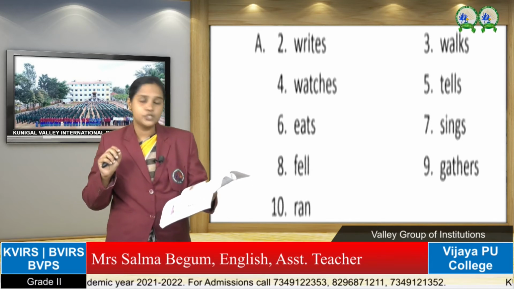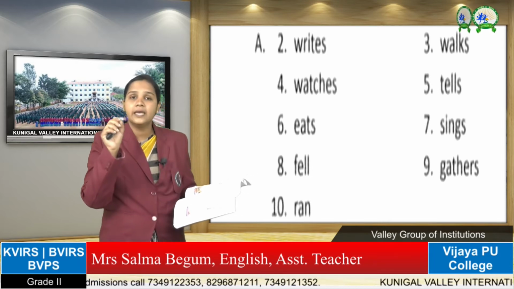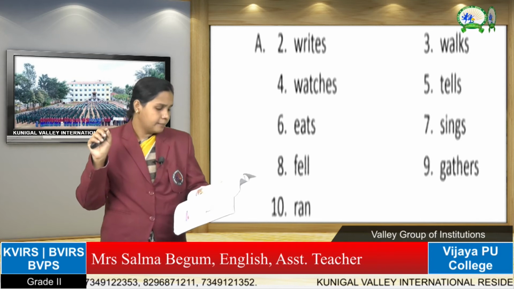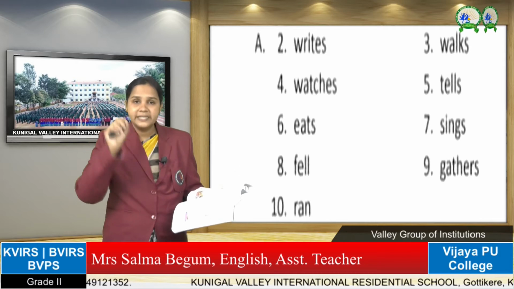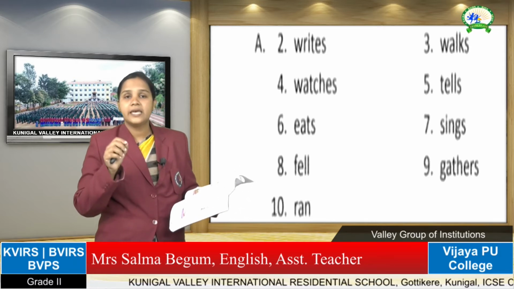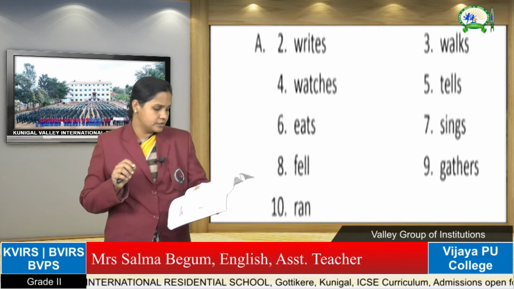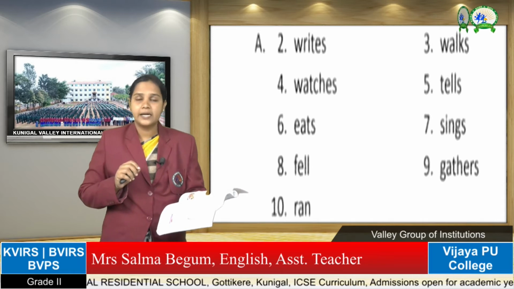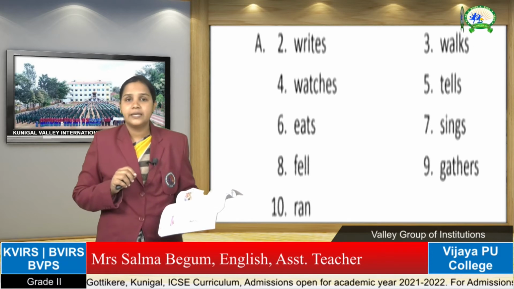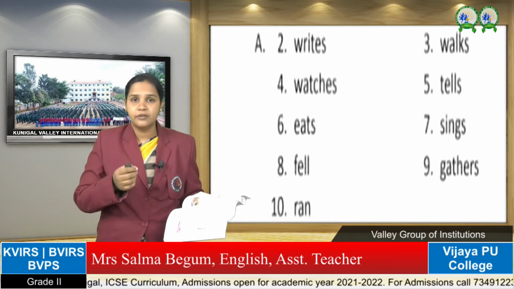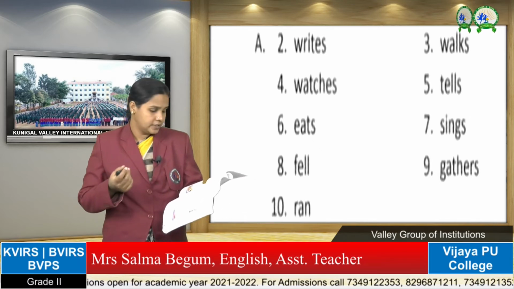My mother tells me stories at bedtime. Here, tells is a verb. Underline tells. Mother, story, bedtime, these are not verbs. So please understand that a verb is a word which shows action. Here we have to underline the action words. My mother tells me stories at bedtime. Underline tells. Nidhi eats an egg every day. So Nidhi is a person, egg is the name of a thing or your food.